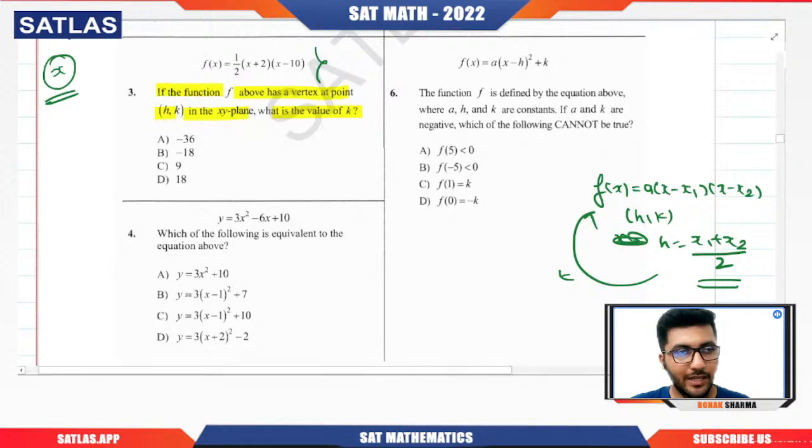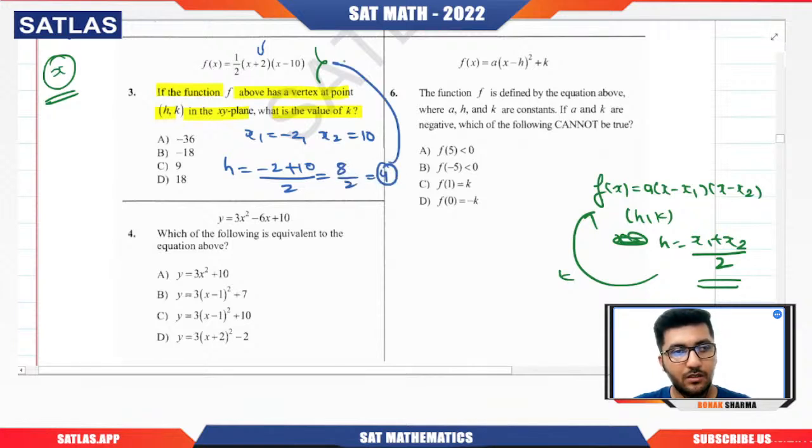Here I can see that x1 is minus 2, x2 is 10. Students make a mistake here, they take it as 2 only. No, it should be x minus x1, so x minus minus 2. So what will be h? Minus 2 plus 10 divided by 2. 8 by 2, that is 4. Once you get the value of h, put it here. This will become 1 by 2, 4 plus 2, 6, 4 minus 10, minus 6. So I guess this is minus 18.